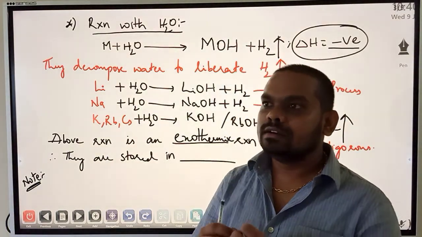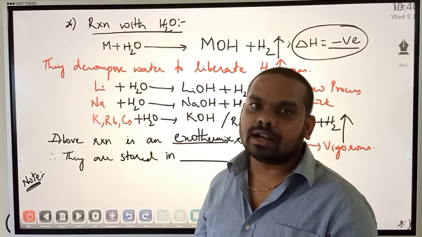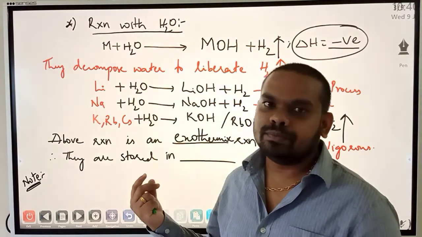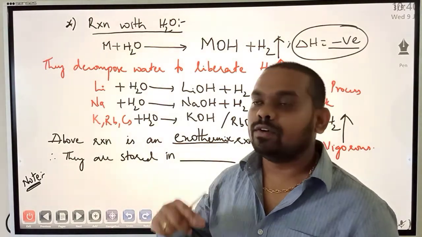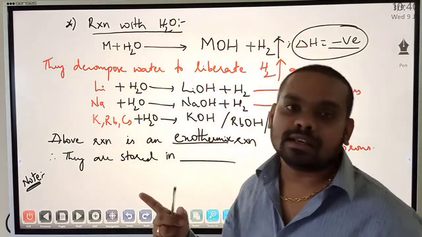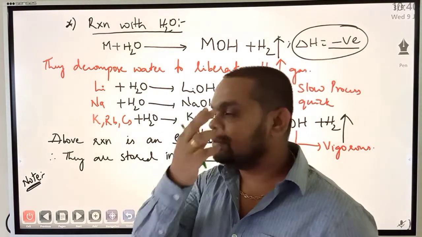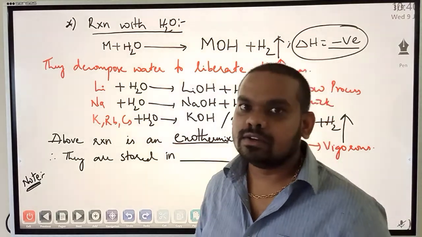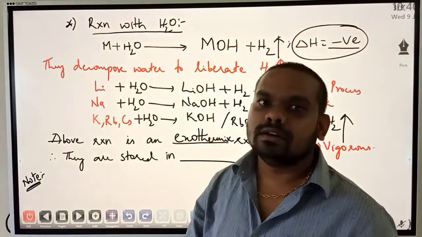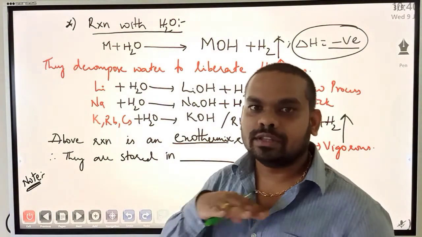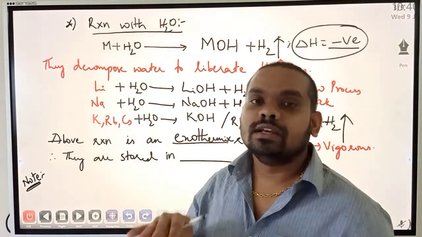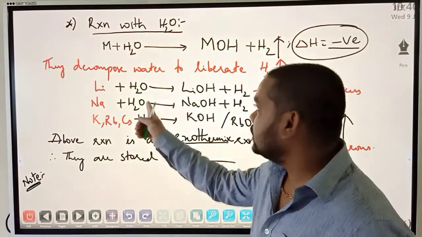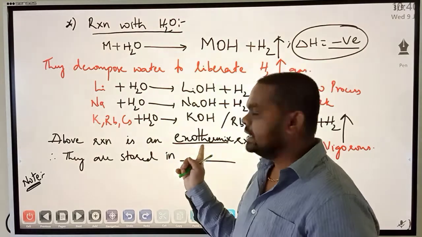So if you take any metal like sodium, potassium, rubidium, and just drop it in water, we have already studied in the very beginning classes the density of sodium and potassium with respect to water. It is lesser. So when you drop these metals in water, will they sink or float? They float, and not just that, they chemically react with water and release heat.